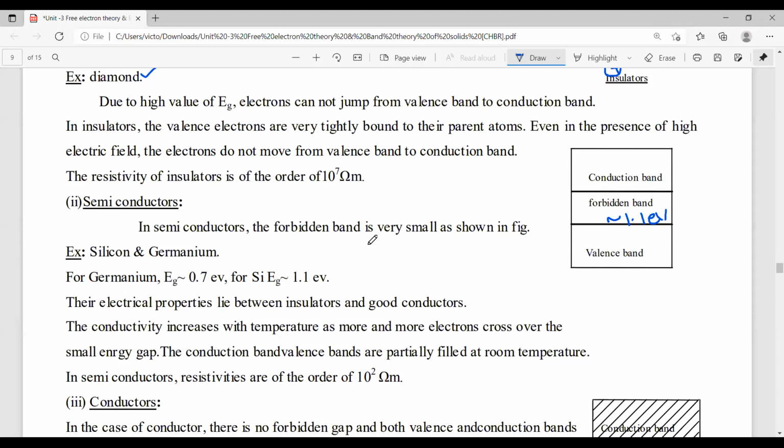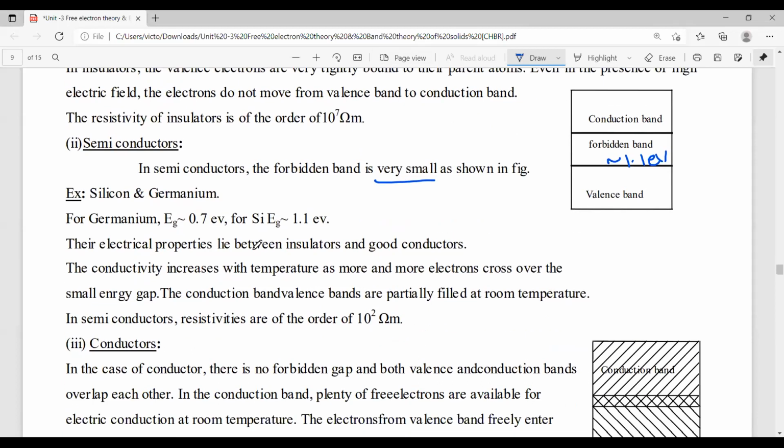So here, the energy band gap is very small compared with the insulator. The best examples are fourth group elements, silicon and germanium. For germanium, its energy gap is 0.7 electron volts. For silicon, its energy gap value is 1.1 electron volt.